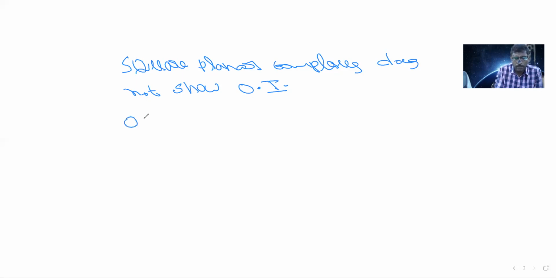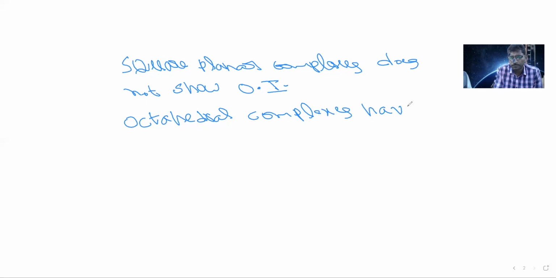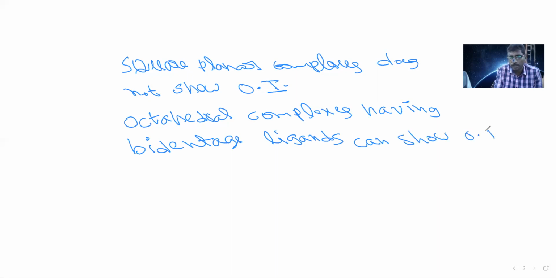So octahedral complexes having bidentate ligands can show optical isomerism.